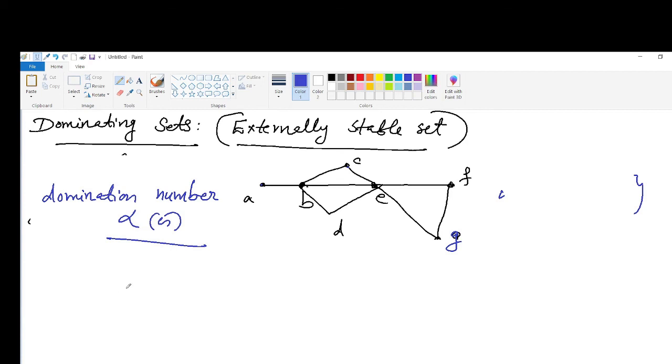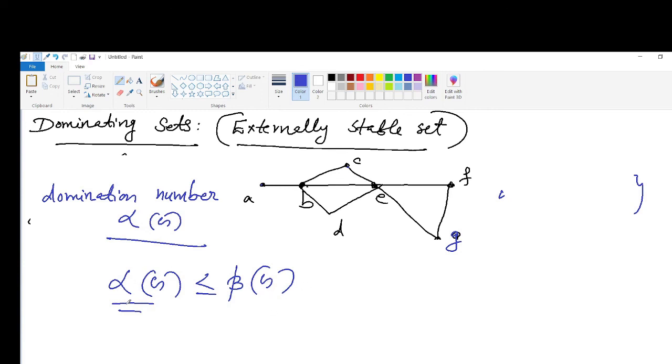Also, in any graph, alpha of G is less than or equal to beta of G. What is alpha of G? Alpha of G is the domination number. And what is beta of G? Beta of G is the independence number. What is independence number? It is the number of vertices in the largest independent set of a graph.